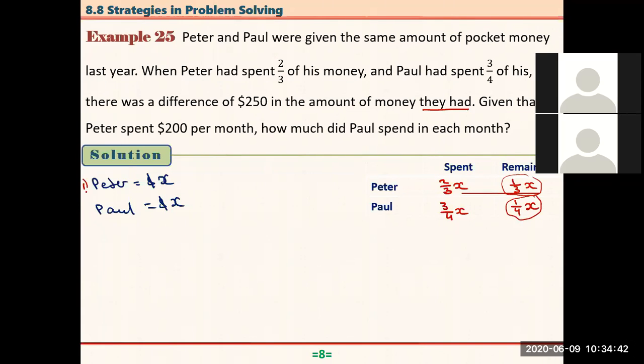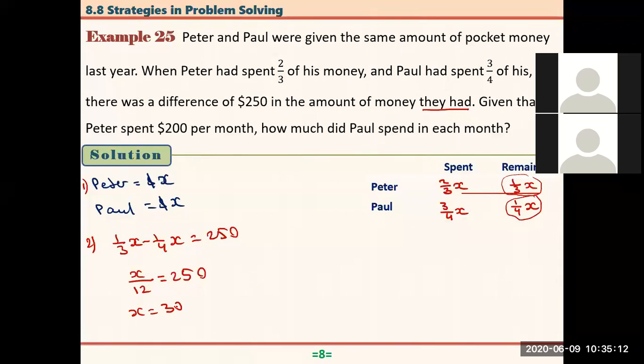So the first step was that, and the second step is the difference. Which one is greater? This one is greater, right? So that is 1/3x minus 1/4x. The difference is $250. So if you calculate here, we can find x, it's just a linear equation. 4x minus 3x, that is x over 12, that's equal to 250. From here, x is equal to $3,000. That means that each guy received $3,000 from their parents as pocket money for their whole academic year or 12 months. Now we know the value of x.